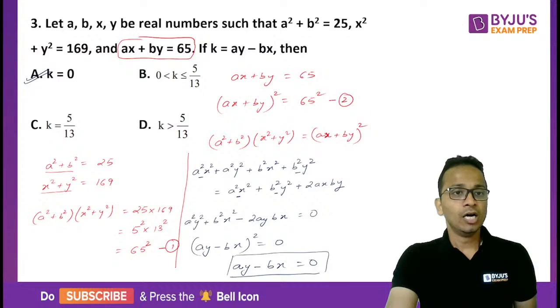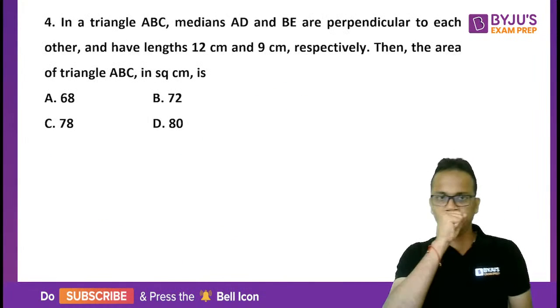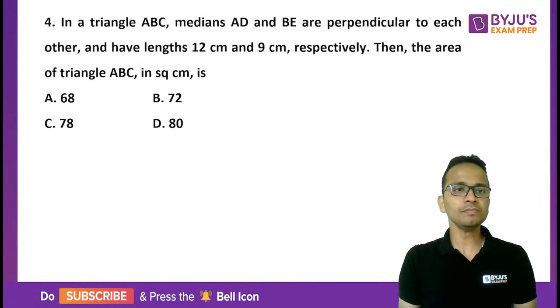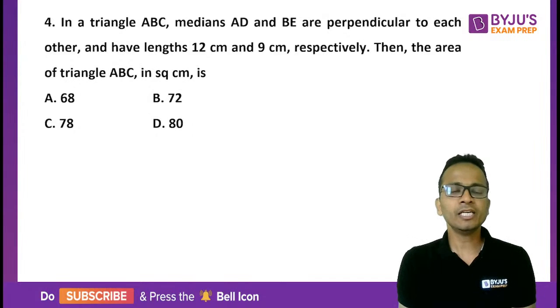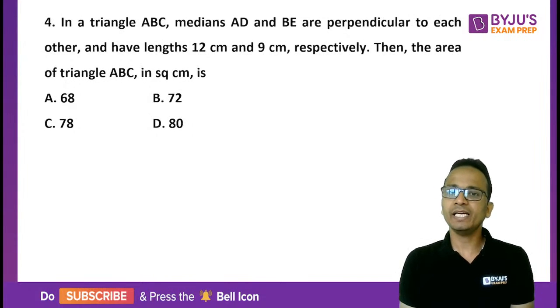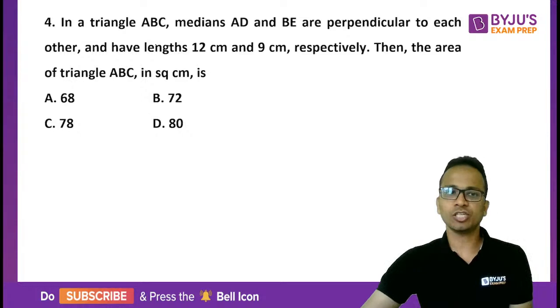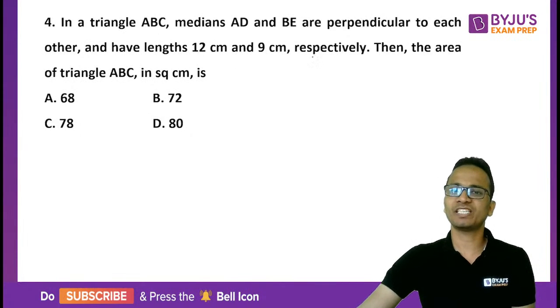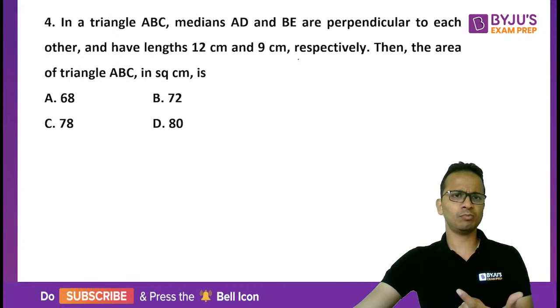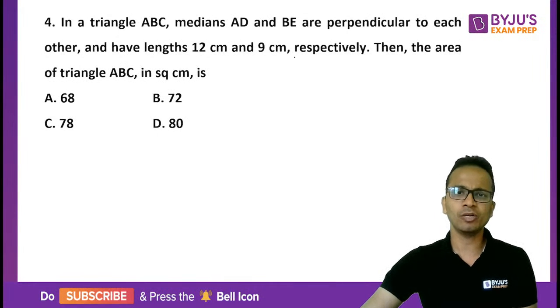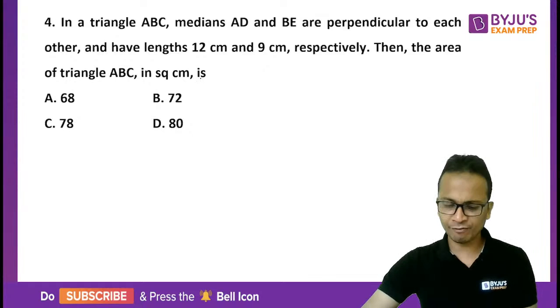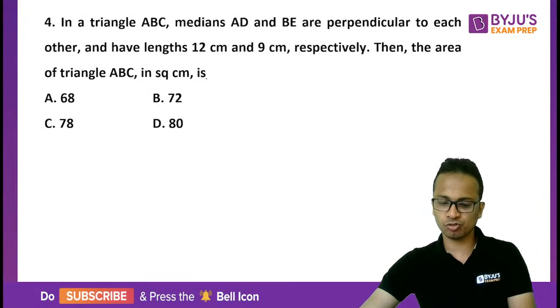Okay, all right, let's move on to question number 4. In a triangle ABC, the medians AD and BE are perpendicular to each other, and they have lengths 12 and 9 centimeters respectively. So both these medians are perpendicular, and the lengths are given, and we have to find out the area of this triangle.